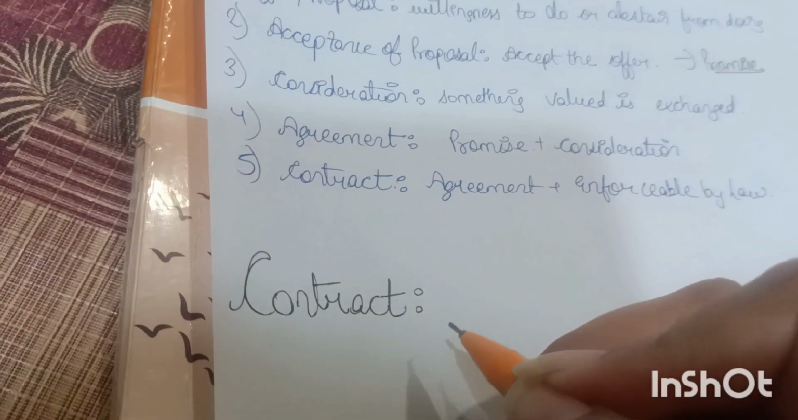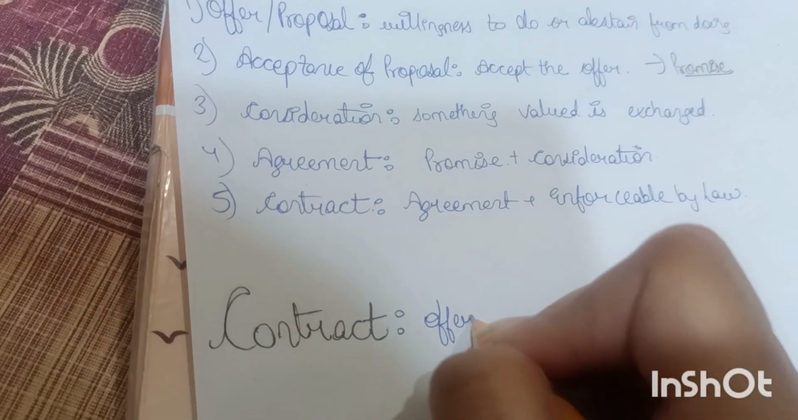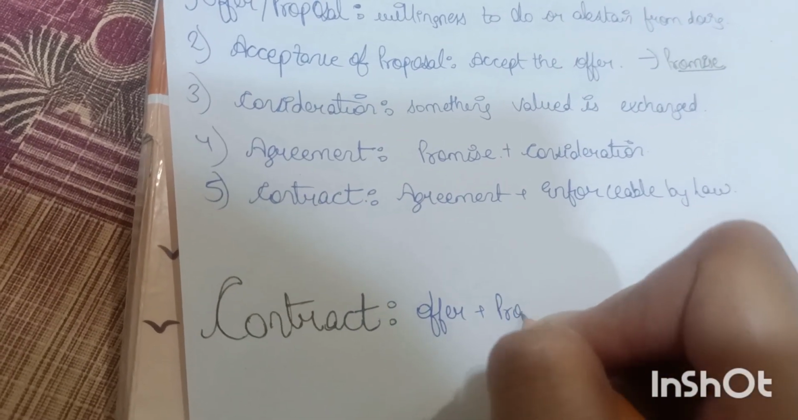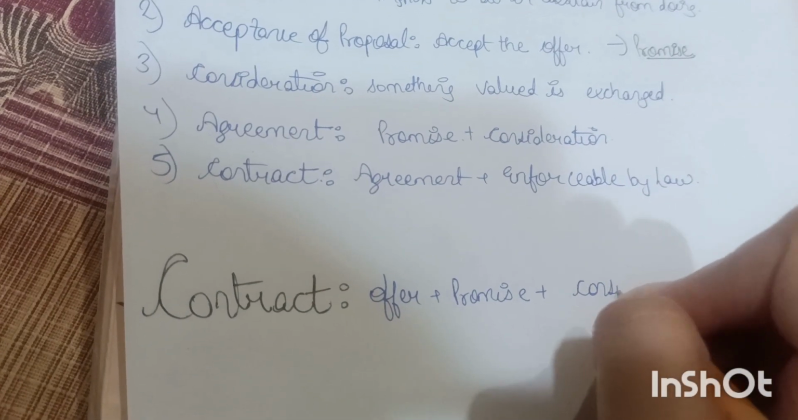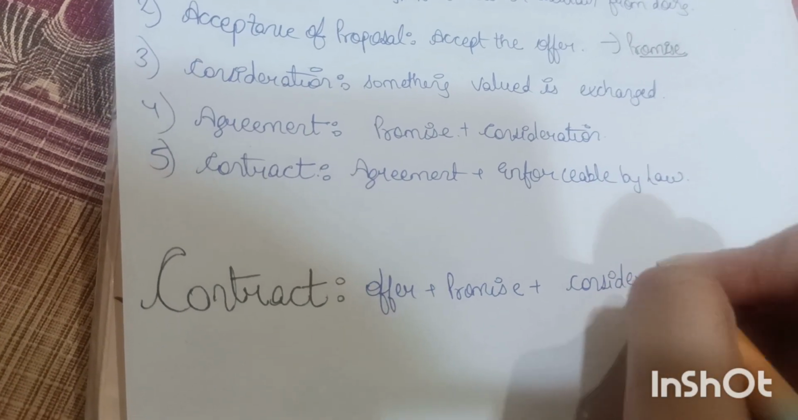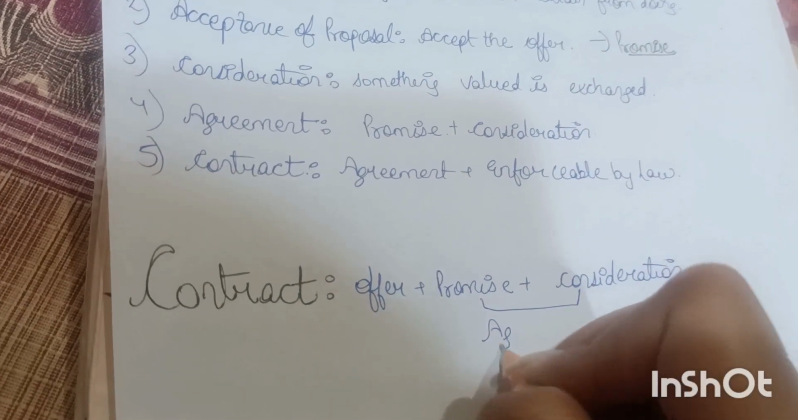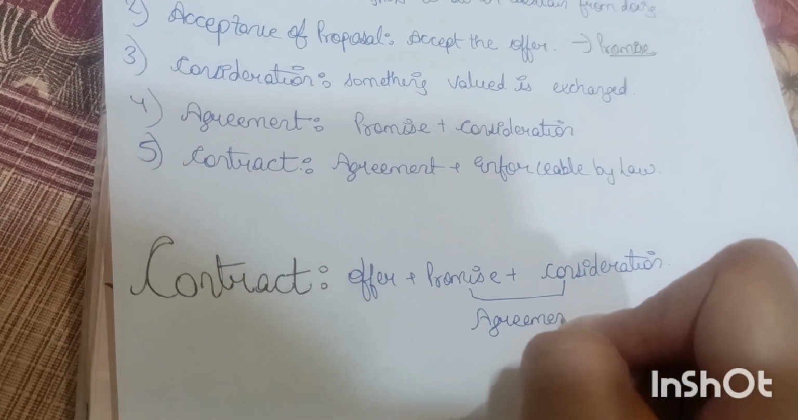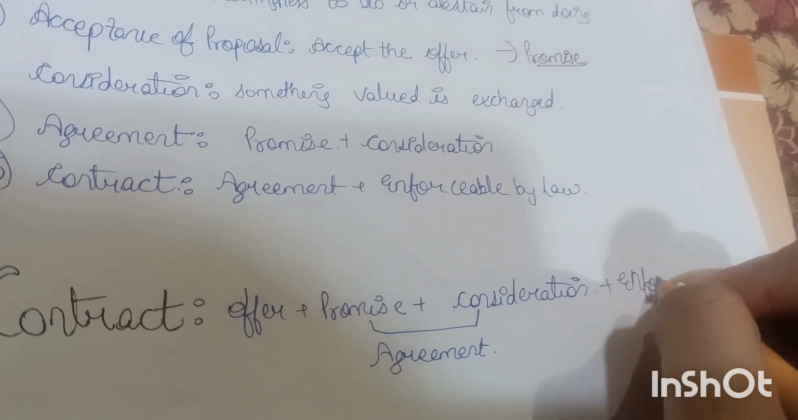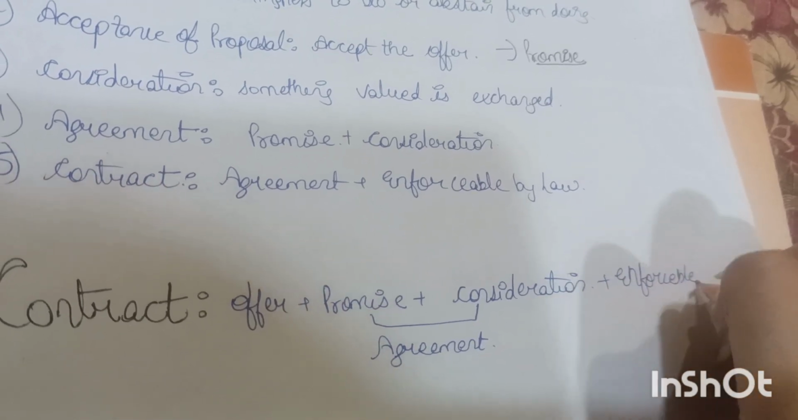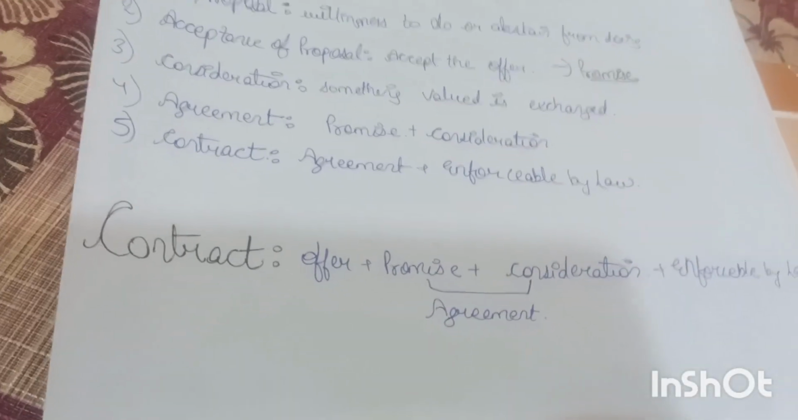Write it as contract takes place when offer plus promise plus consideration, or you can say these both are agreement, plus it is enforceable by law. Then contract takes place.